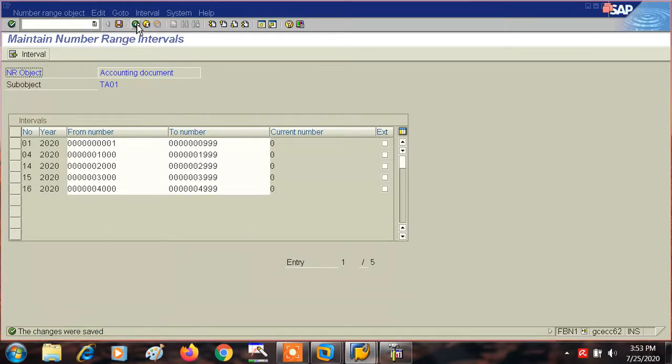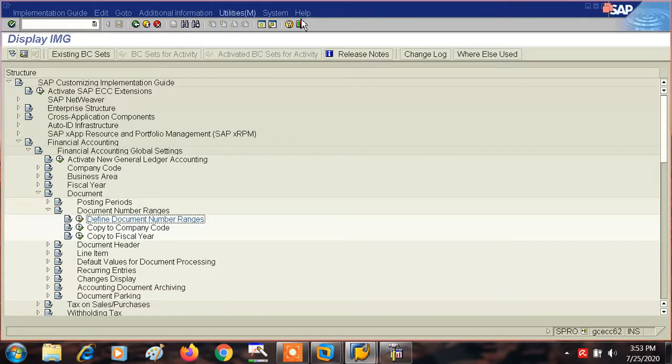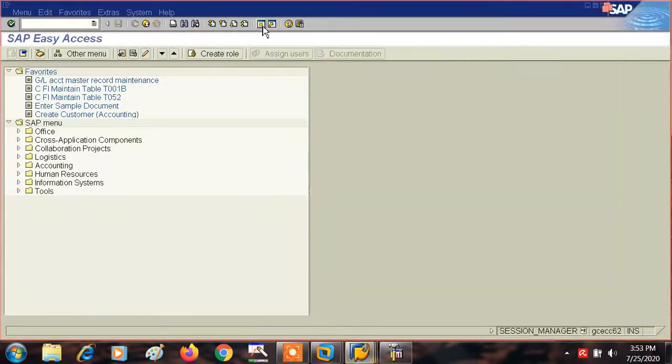Save. Okay, now let me show you. Let me open another session. And go to the T code OBA7. OBA7 is a T code through which you can go to document types.